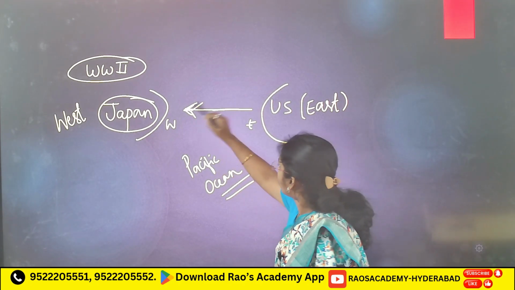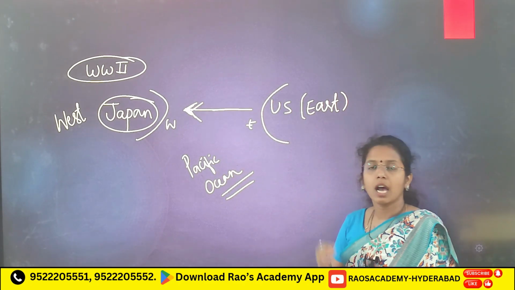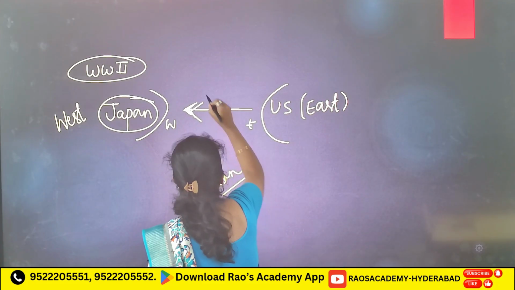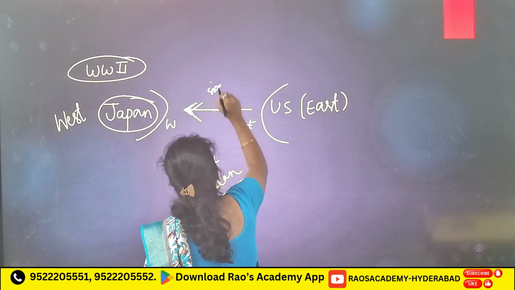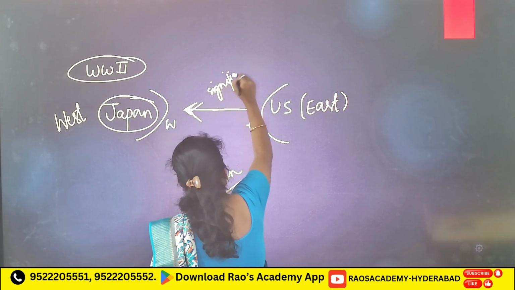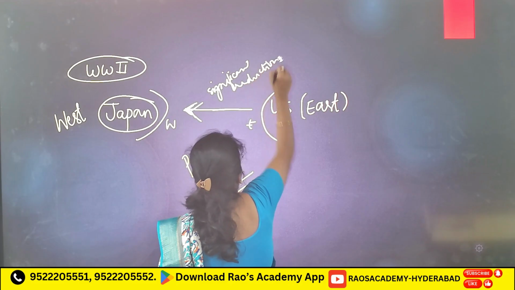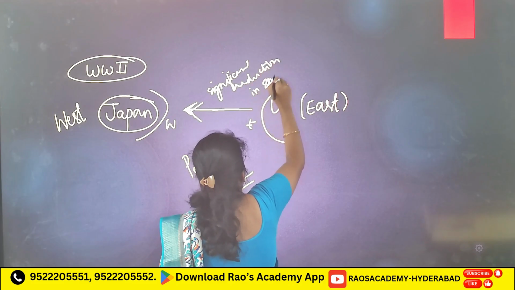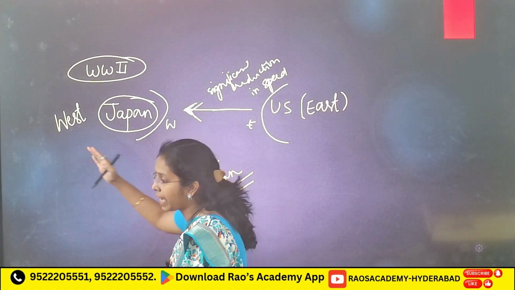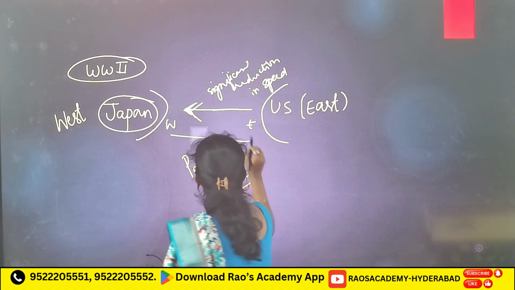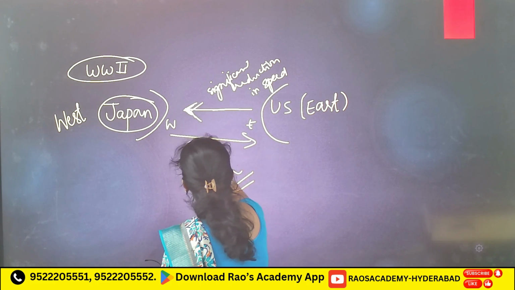So, what happened to these American jets? What have they observed? These jets observed a significant reduction in speed. But when they came back from Japan to USA, the speed increased.